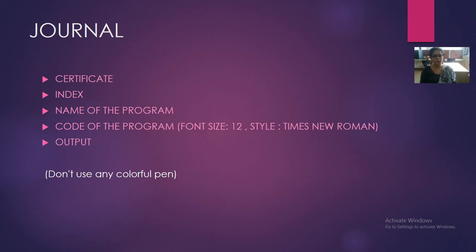After the certificate page, everyone has to attach the index page. After the index page, whenever you write any program, you have to attach one special page at the start of every program, and you have to write the complete name of the program on that page.